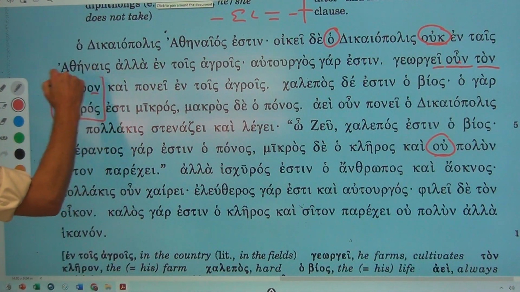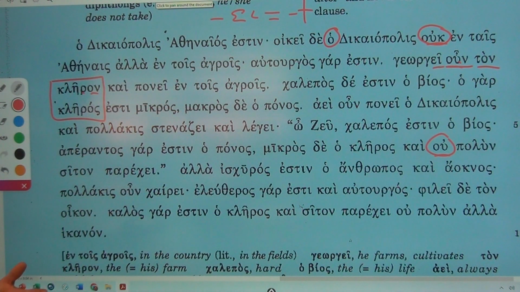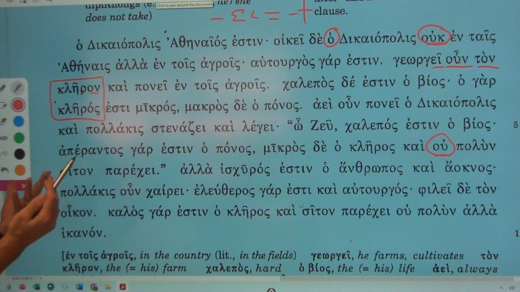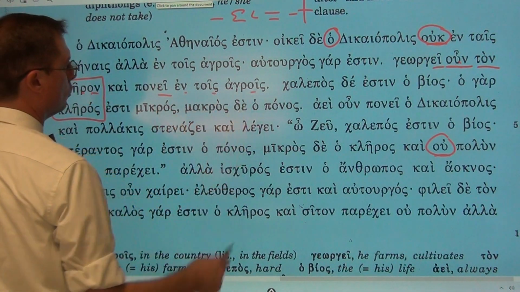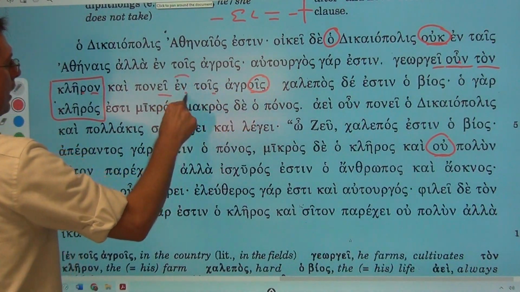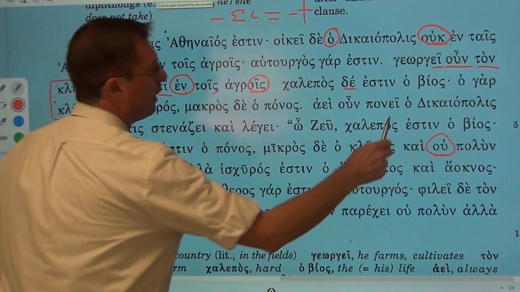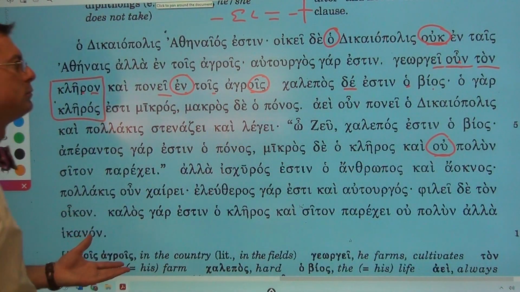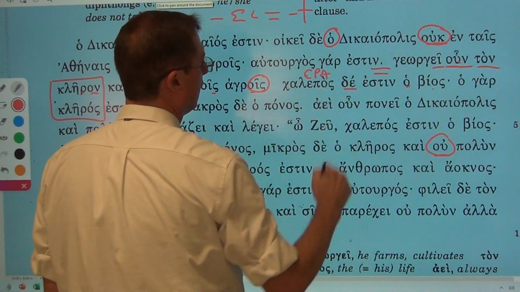Compare that to what is directly beneath it, where you have ton kleron, the accusative direct object, versus ho kleros, which is the nominative subject. And so he farms his farm, the object of the act georgei, and he works in the fields. Again, dative plural, object of the preposition, period. And or but, the life, you could say his life, or you could just say life in general as a concept, is difficult, is hard, a CPA.